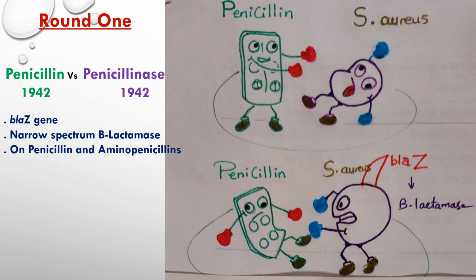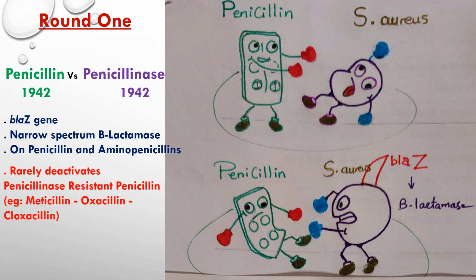That penicillinase is a narrow spectrum beta lactamase. It can deactivate penicillin and aminopenicillins only. Aminopenicillins are amoxicillin and ampicillin. Rarely, Staph aureus containing that blaZ gene can hyperproduce that narrow spectrum penicillinase. In that case, this narrow spectrum penicillinase is no longer narrow spectrum. Its spectrum will be broader, and it will gain the power to deactivate stronger penicillins.